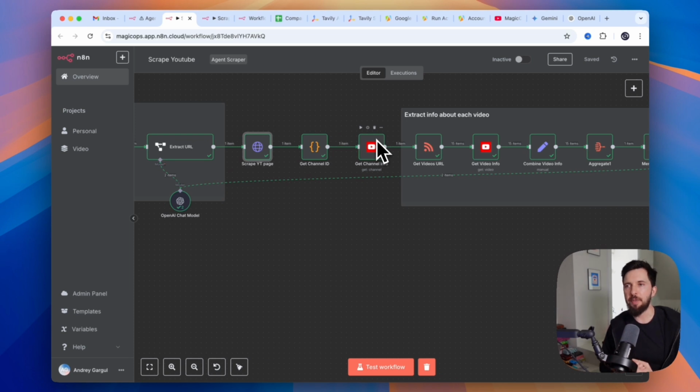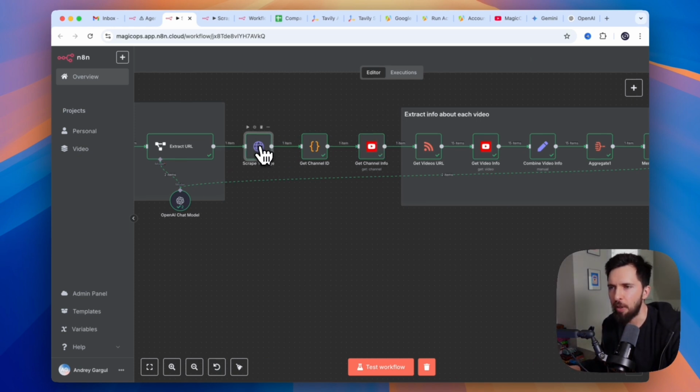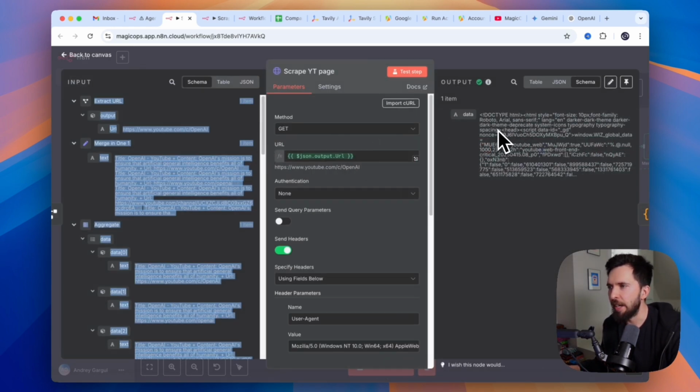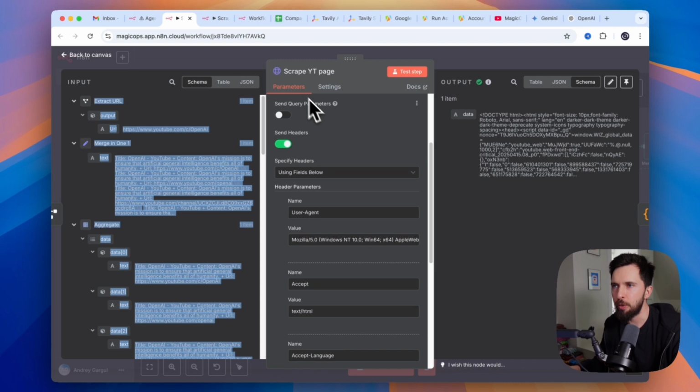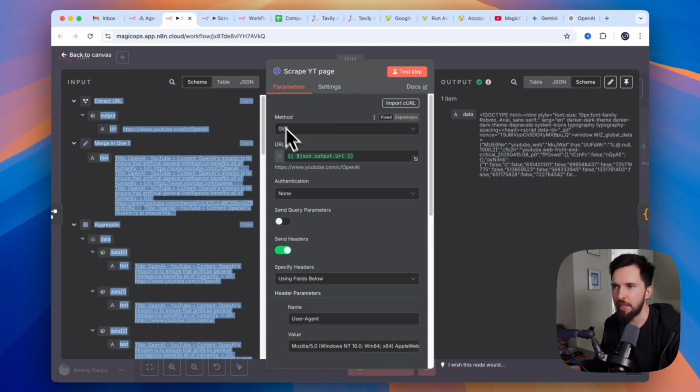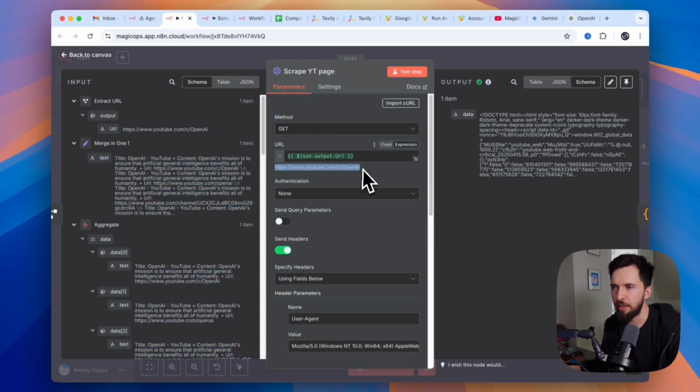But the problem is that the YouTube API actually doesn't want a channel name, it wants a channel ID. I researched a little bit how to get it, and I found that the YouTube page itself of the channel contains this channel ID. So what I use is an HTTP request, just a GET HTTP request of that channel page.